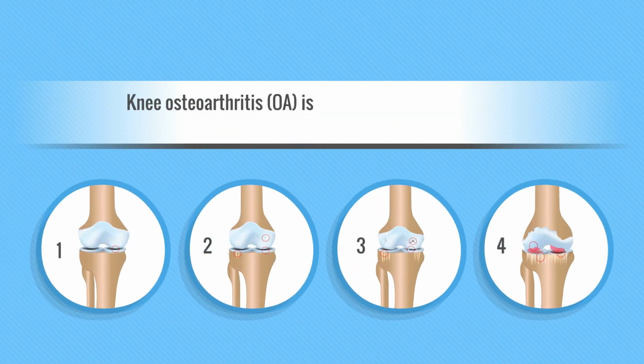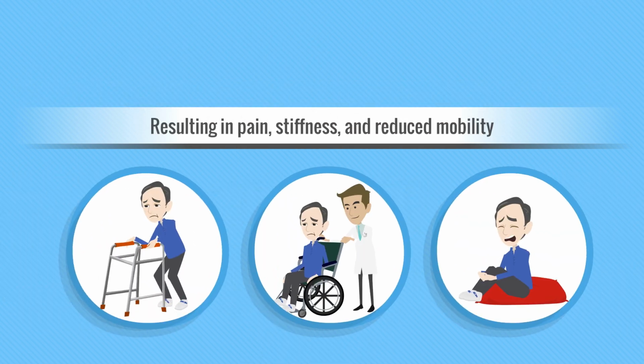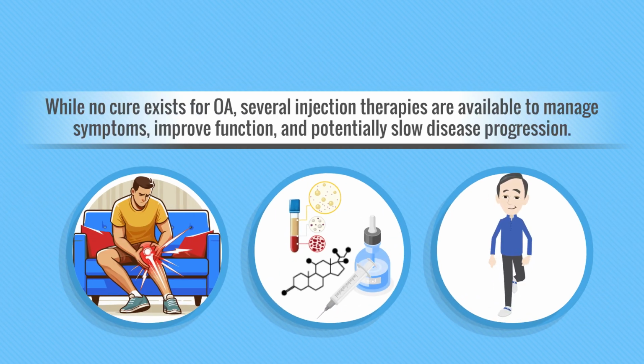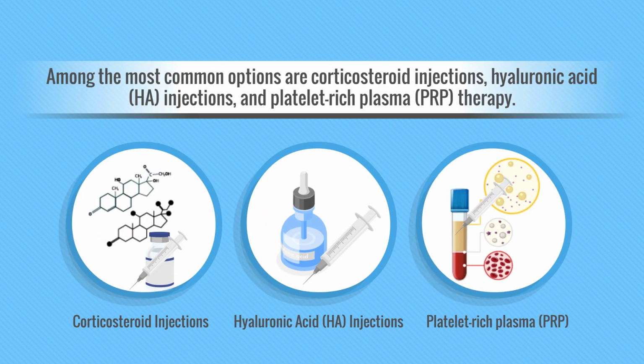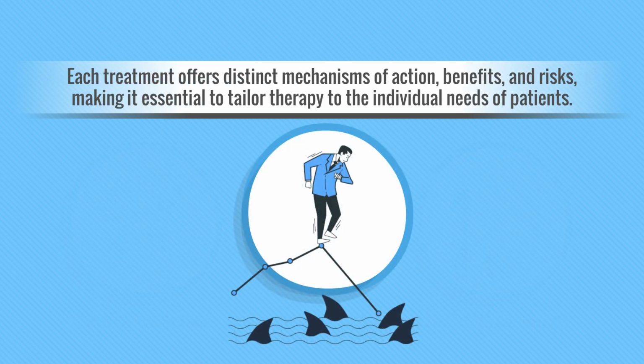Knee osteoarthritis, OA, is a progressive joint condition characterized by the gradual breakdown of cartilage, resulting in pain, stiffness, and reduced mobility. While no cure exists for OA, several injection therapies are available to manage symptoms, improve function, and potentially slow disease progression. Among the most common options are corticosteroid injections, hyaluronic acid (HA) injections, and platelet-rich plasma (PRP) therapy. Each treatment offers distinct mechanisms of action, benefits, and risks, making it essential to tailor therapy to the individual needs of patients. Corticosteroid injections.